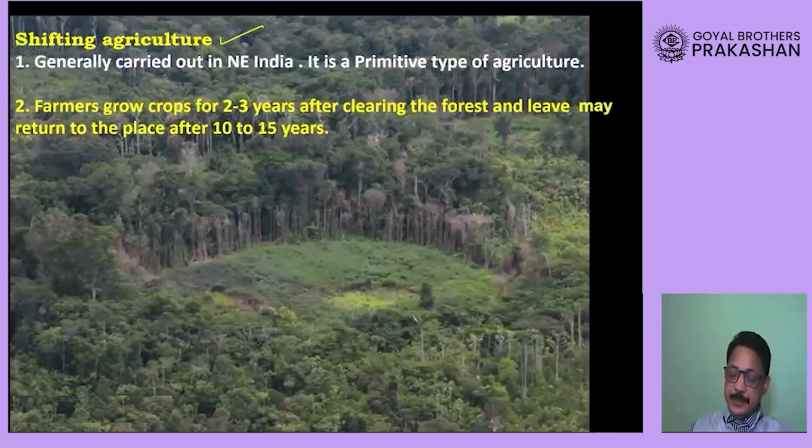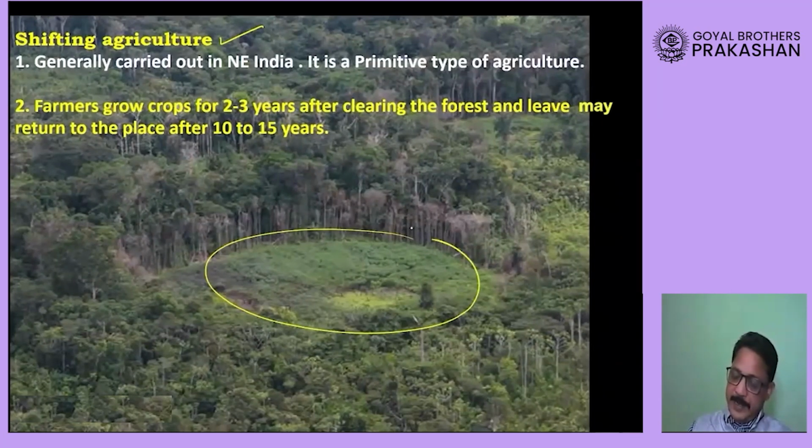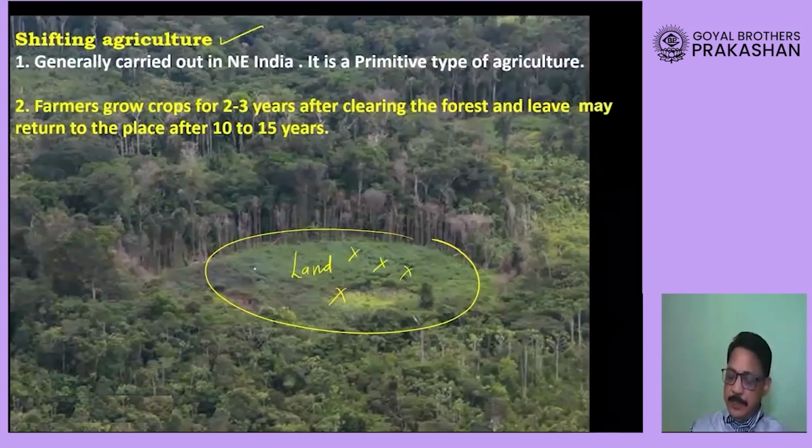Shifting subsistence type of agriculture, where crops are grown to fulfill the need of the family. But here now the category is shifting. Now here meaning of the word shifting. Now look here. Okay. You will find this land in a forest is without any trees. So what they must have done? So they must have cut the plants over here. They must have cut the forest over here.